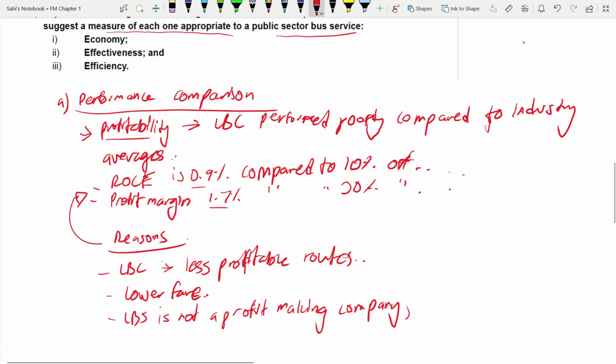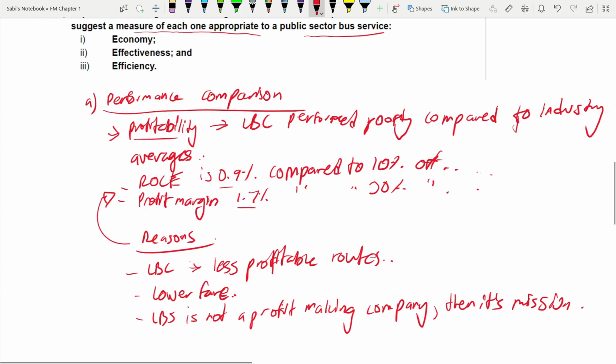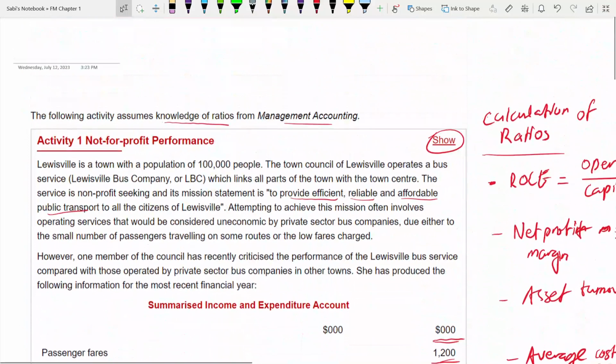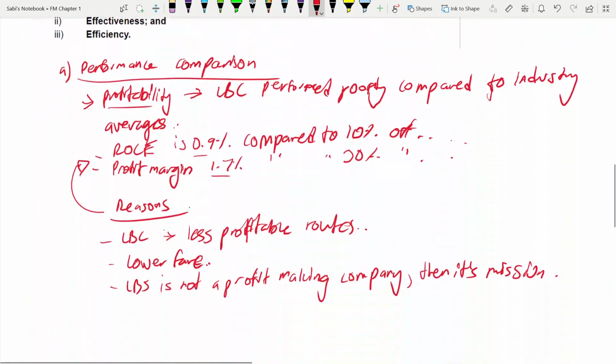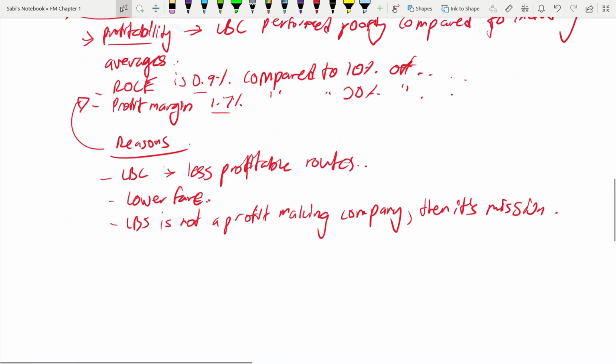then what is its mission? Its mission was to provide efficient, effective, and affordable transport. Link its mission here. I've highlighted it also: efficient, reliable, affordable. This was their mission, right? So you talk about that mission. So LBC is not a profit making company, then its mission is, you write it.